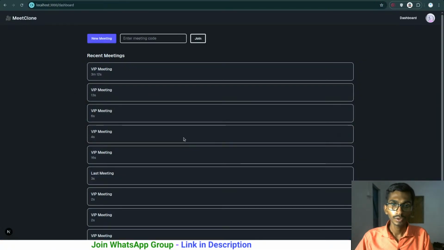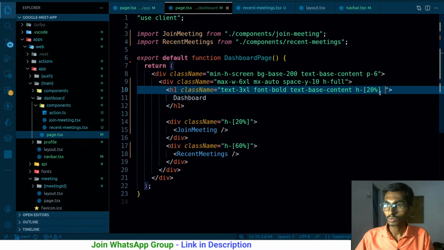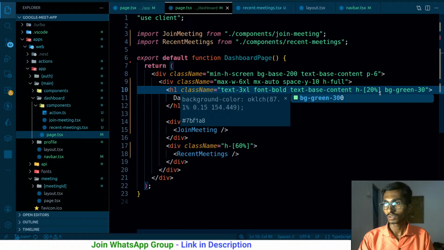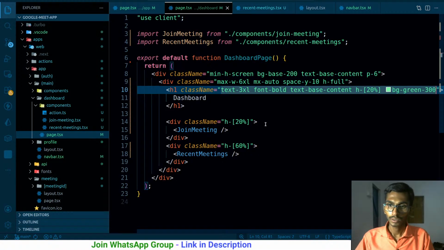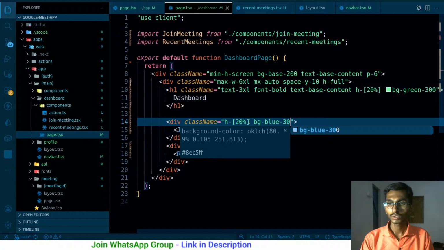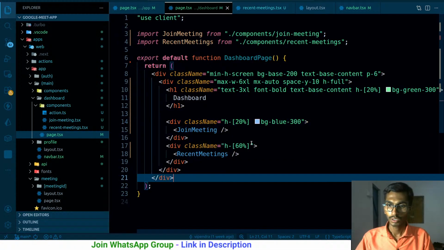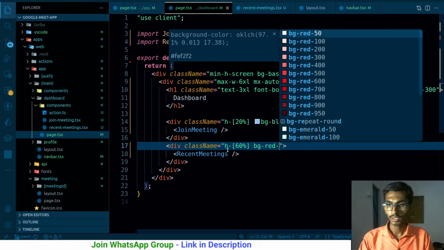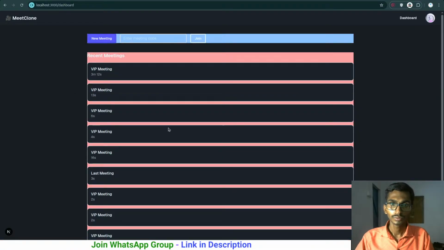Let's see. Let me give them color: BG green 300, just like this, then BG blue 300, and BG red 300. So this is how they look. Great.